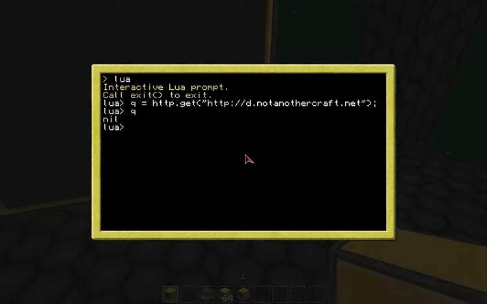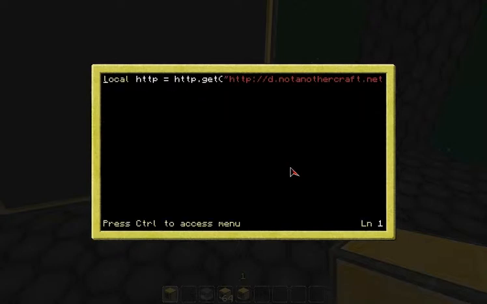Q nil. Oh, rec. It's a table, so what's in this table? Okay, this is a file handler. Oh, it uses readline. Okay, I figure out how this needs to be written.